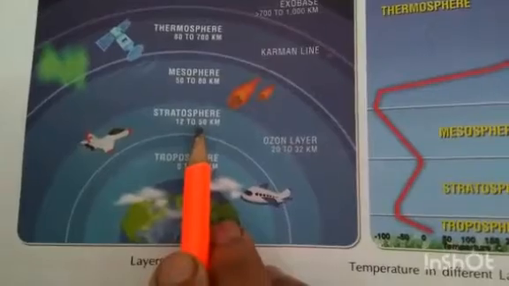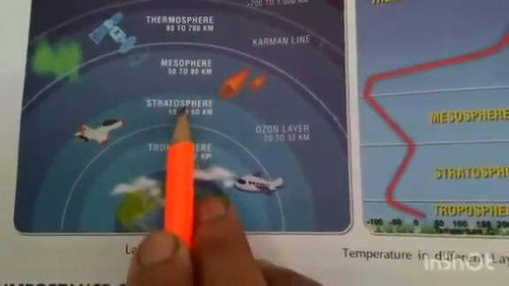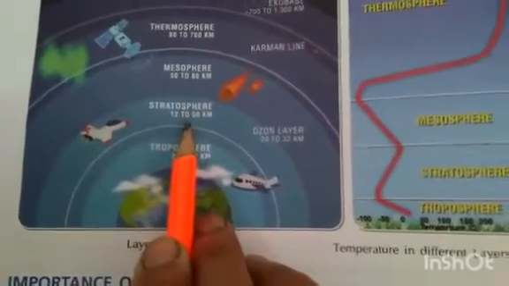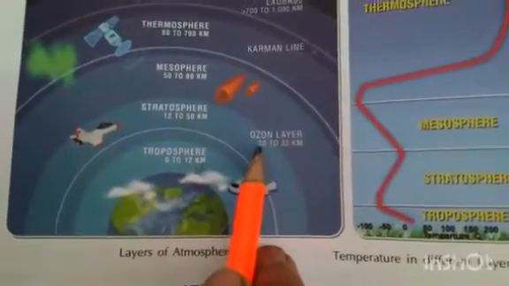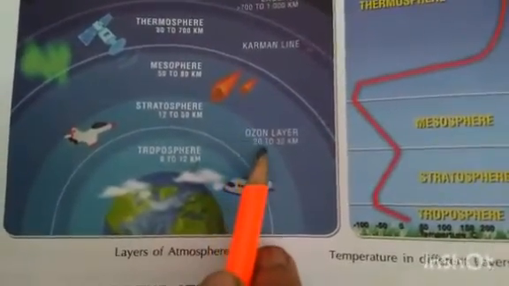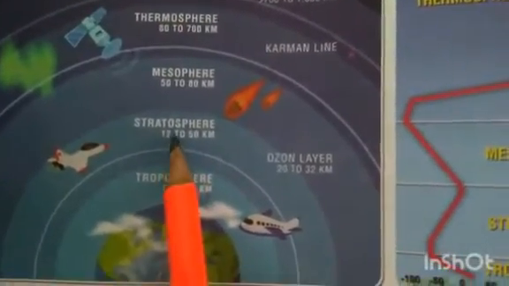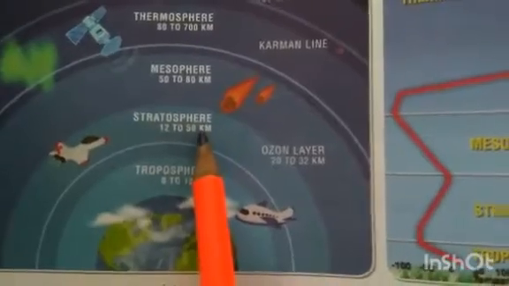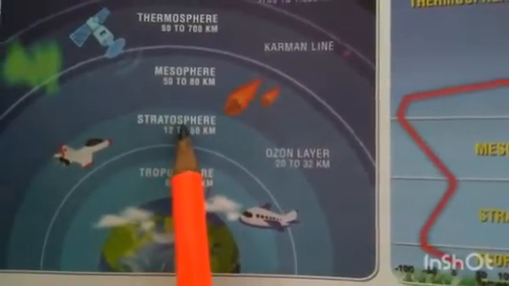Long distance aircrafts fly in the lower part of the stratosphere. Here only, in this layer only, ozone layer is present. Most of the ozone of the atmosphere is contained in this layer only. Okay, ozone layer is present in stratosphere only.